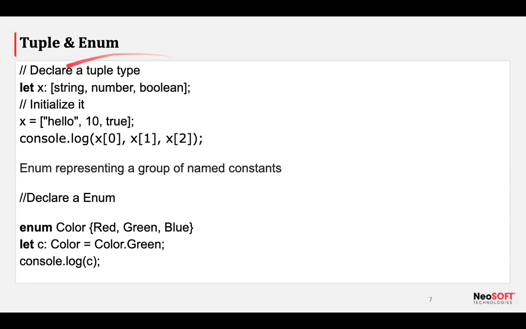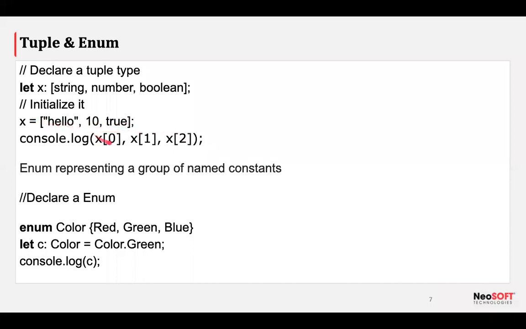I use this for strict type checking. So for that I am adding string, boolean, number and all. We are using hello, 10, true. How can we access that? Is it x of 0, x of 1, x of 2? Yes, we can do that. There is an alternative way we can use these values.